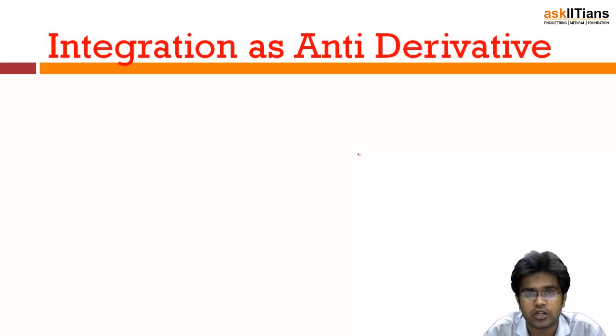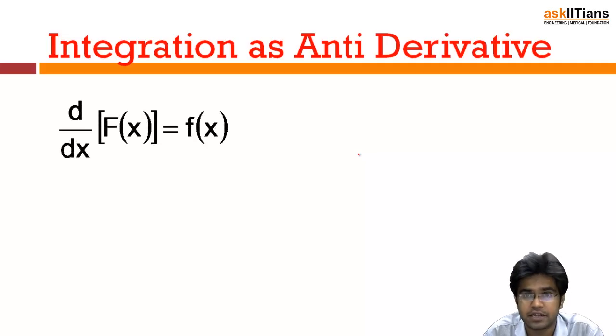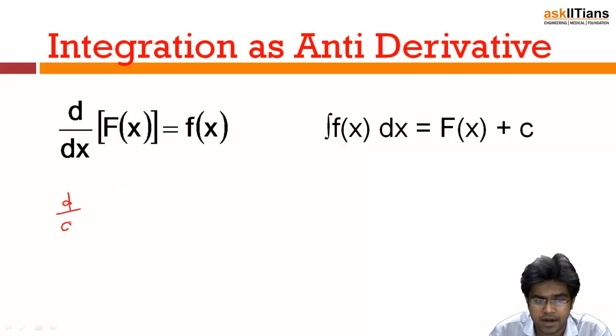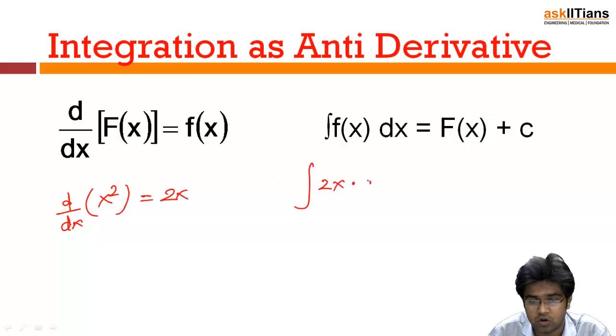Integration is actually related to derivative. Derivative and integration are opposite of each other. Let's see how. If d by dx, or differentiation, of a function capital F(x) is small f(x), then the integration of that small f(x) will be capital F(x) plus c. For example, if d by dx of x square is 2x, then the integration of 2x dx will be x square. That's what integration as an antiderivative says. But there is a constant c.